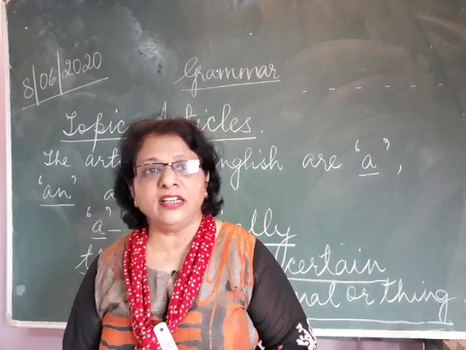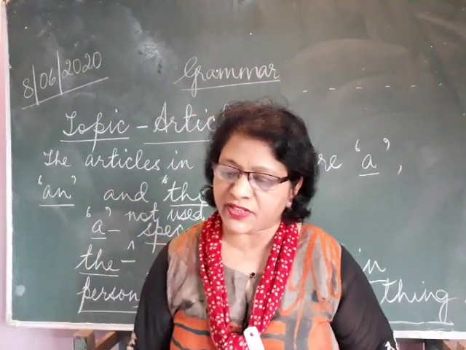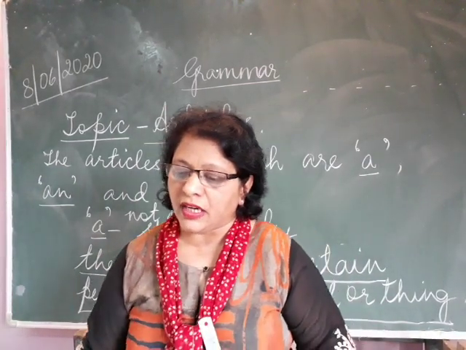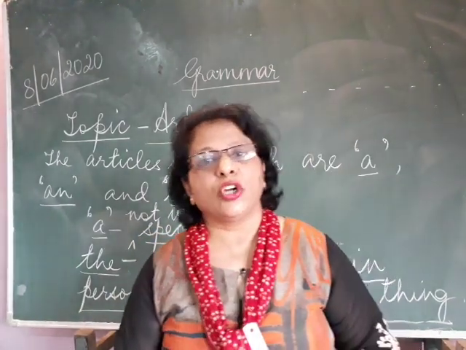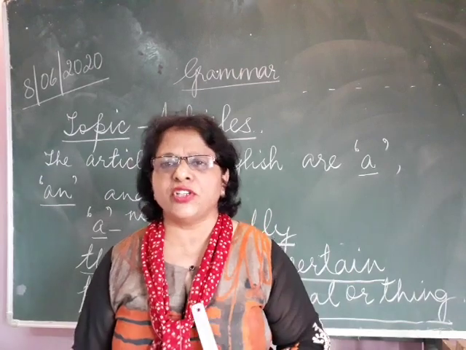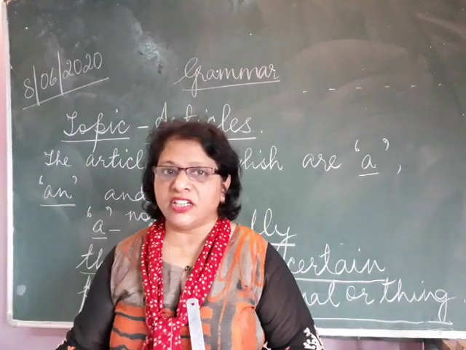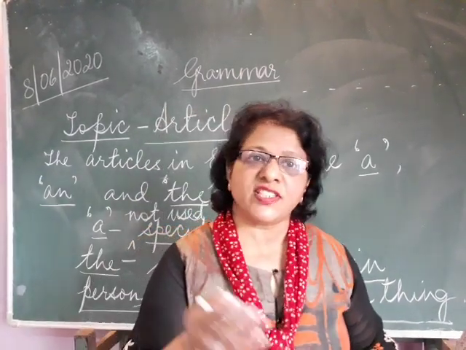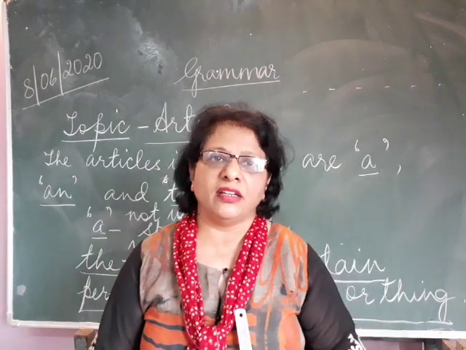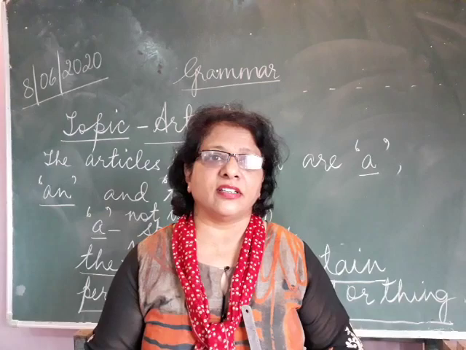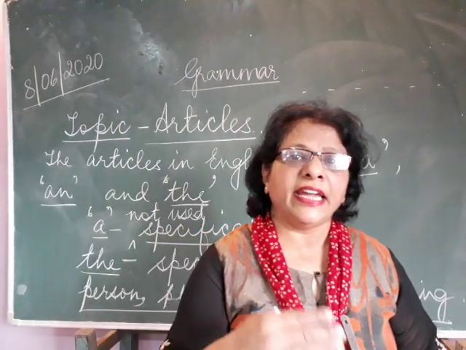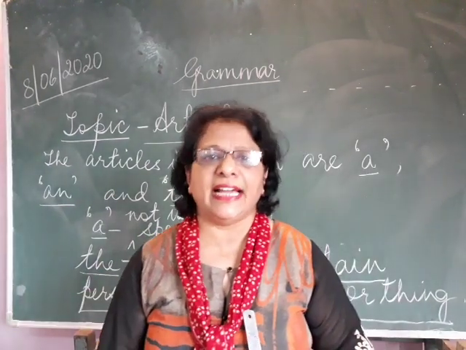Okay, so now article a. Examples for article a. Article a is used with words beginning with a consonant. Which are the consonants, children, in English? You have learnt or you have just heard about them in first standard. You have learned the English letters of the alphabet.